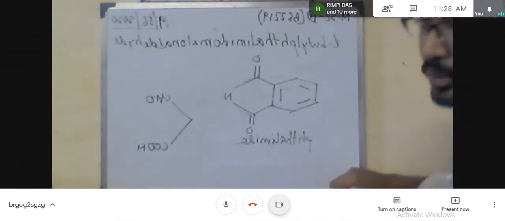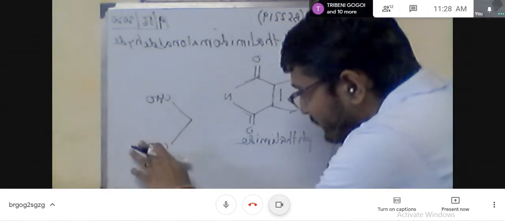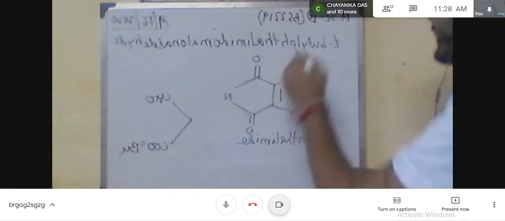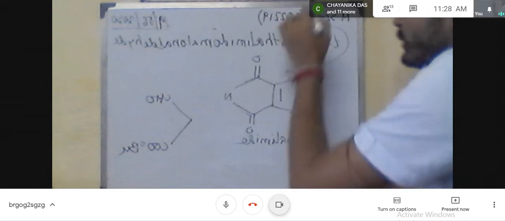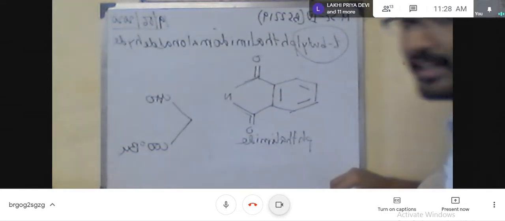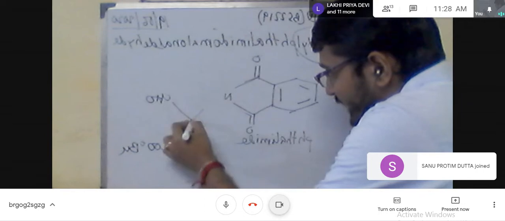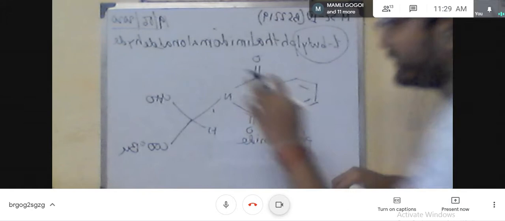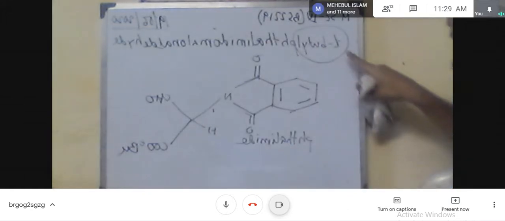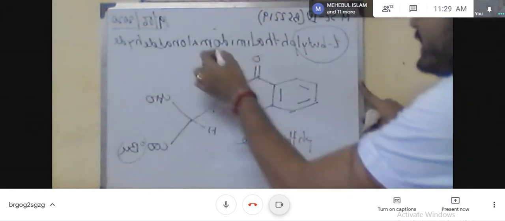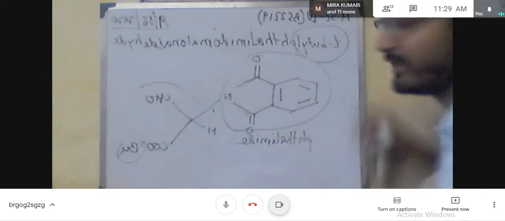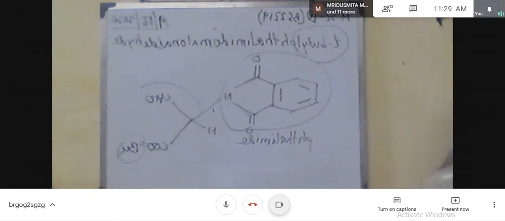Now if I replace this hydrogen by the tertiary butyl group, then you will get the nomenclature tertiary butyl malonaldehyde. Now one active methylene hydrogen is replaced and attached with this nitrogen. So as a whole the structure is tertiary butyl phthalimido malonaldehyde.